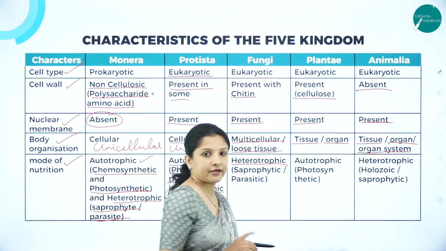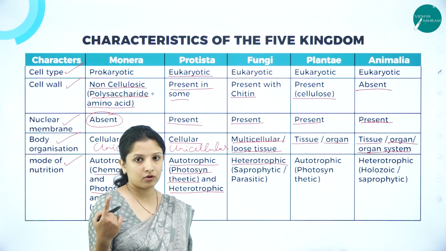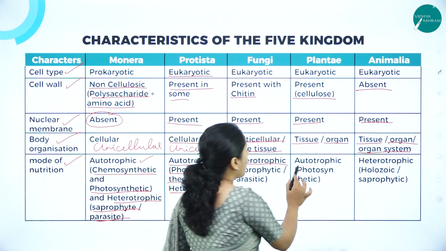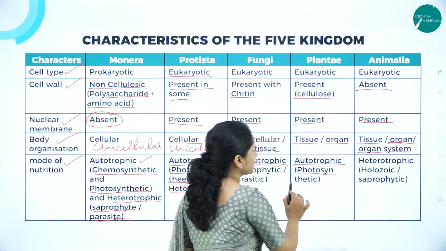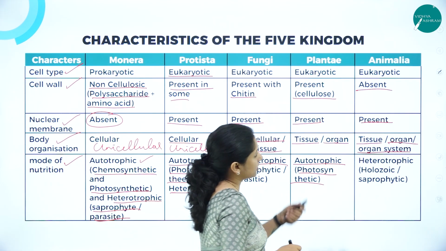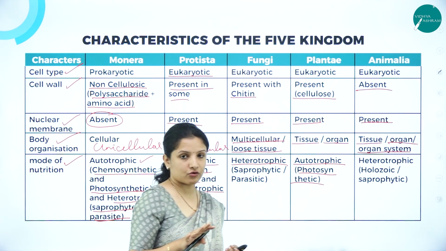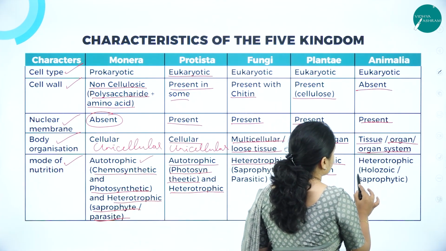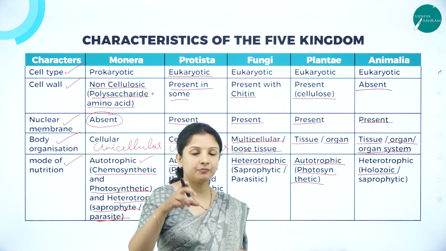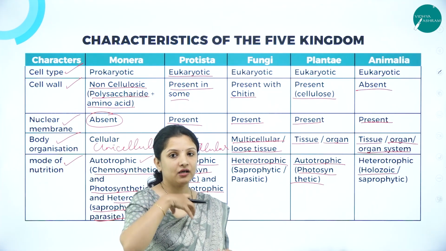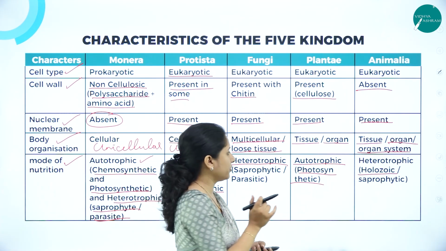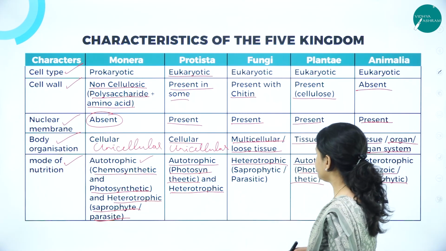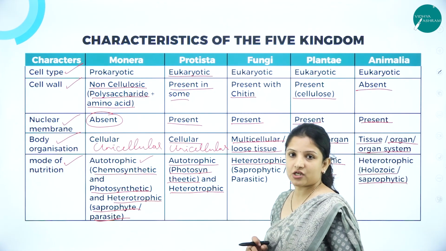Next, plants, they are not heterotrophic. Can a plant go and eat an animal? No, they synthesize their own food by using sunlight. They are autotrophic only, wherein they are photosynthetic. Next, animals are completely heterotrophic. Animals are not autotrophs. They are completely heterotrophic, wherein they are holozoic. Holozoic means they go near the organism and engulf or devour the organism fully. Or they can be saprophytic, wherein they depend on dead and decaying matter. So this is how classification was done.